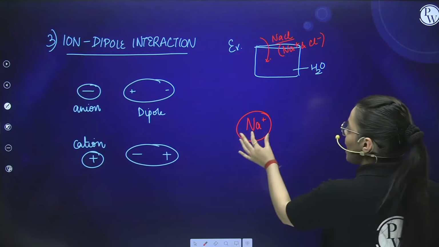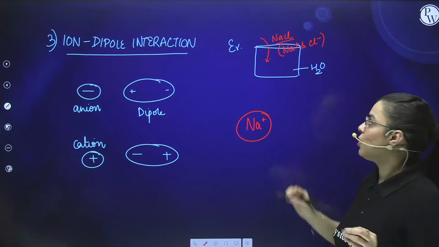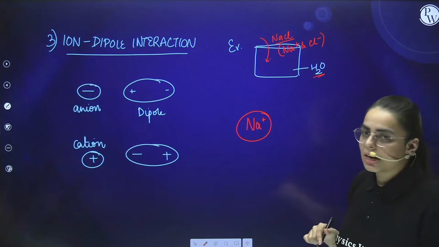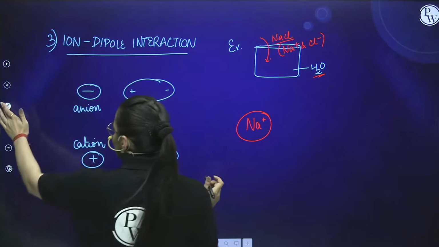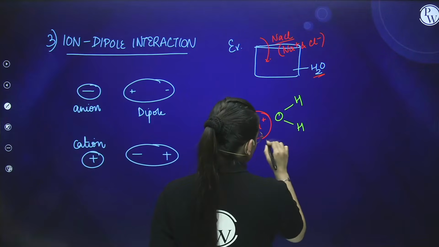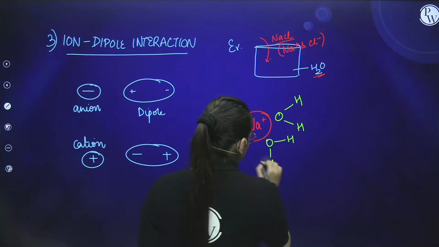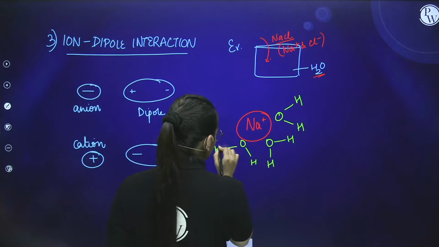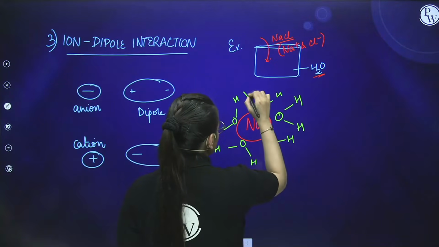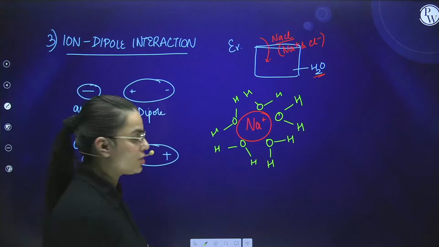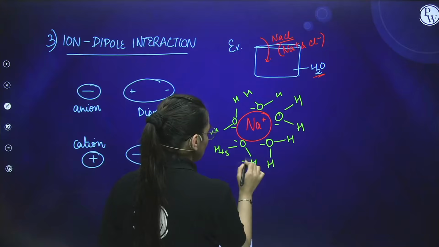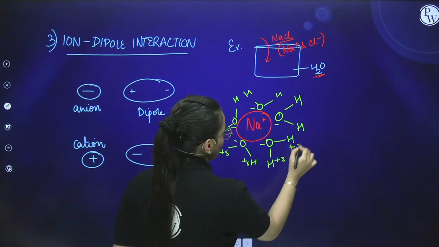Now it will attract the negative end in the water molecule, you know that this is a dipole. Here, which is the negative end? Obviously oxygen is the negative end. So how will it show interaction? Let us see. Oxygen will show interaction first because oxygen is negatively charged. So this is the water molecule, and interactions are shown in such a way. These are negatively charged, so I am writing negative charge over here. These were positively charged, so I am writing positive charge over here.